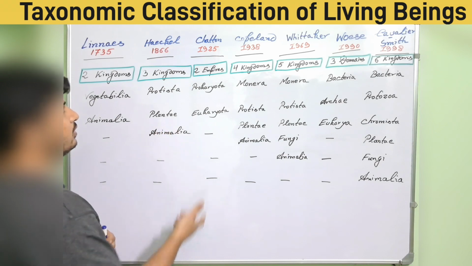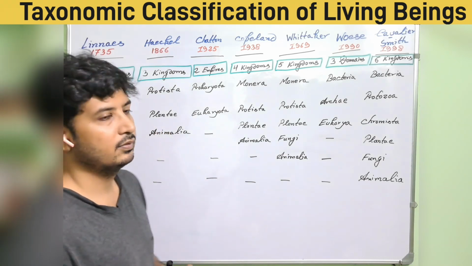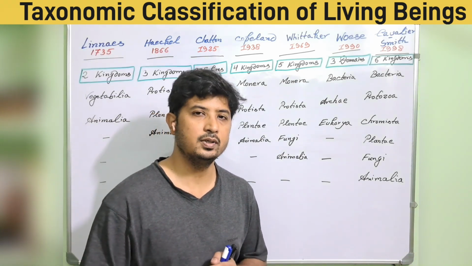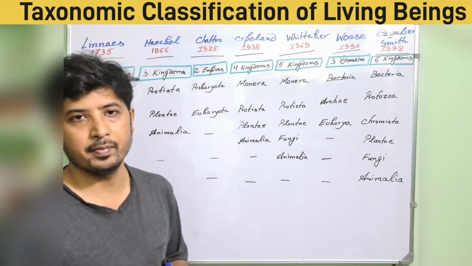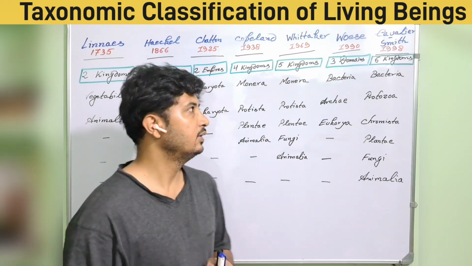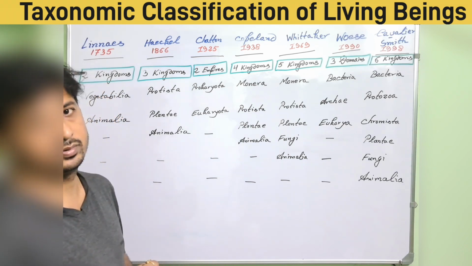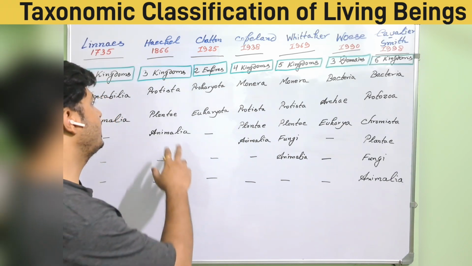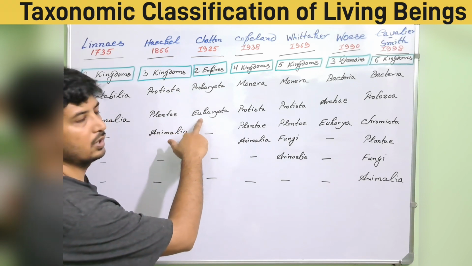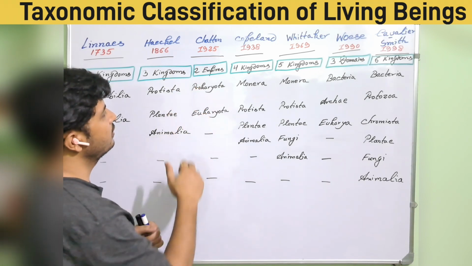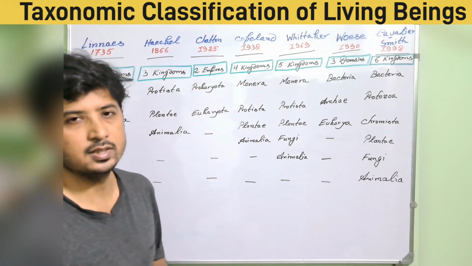Later on, in 1925, Chatton said no, this is very complex, let's keep it into two empires, like Linnaeus said. And he did it with prokaryote and eukaryote. So all the Plantae and Animalia are now under the eukaryote, and the prokaryote defines what? Bacteria.